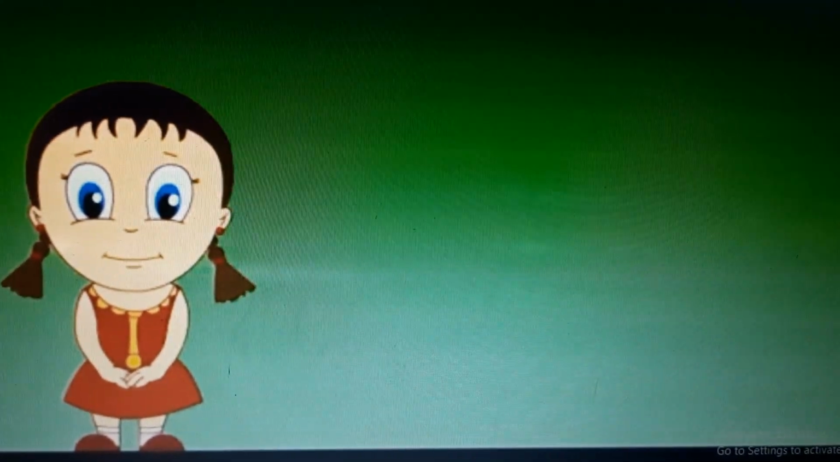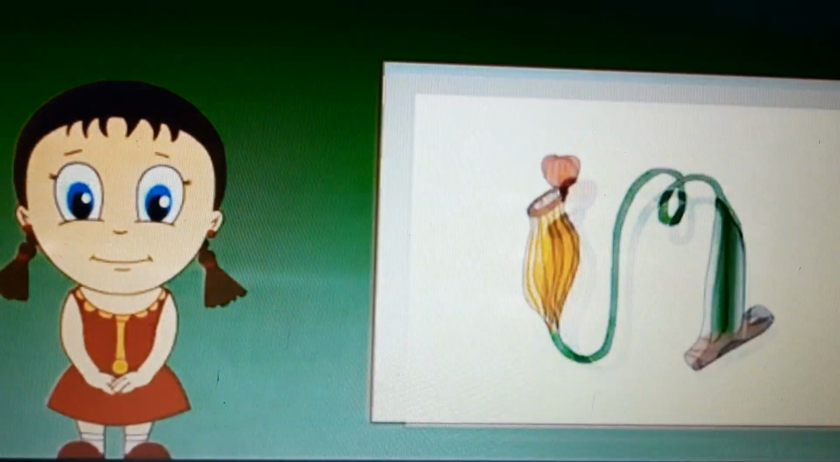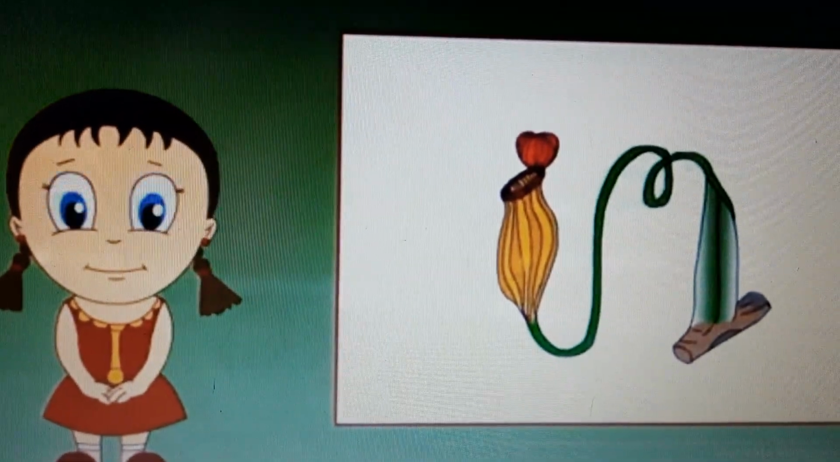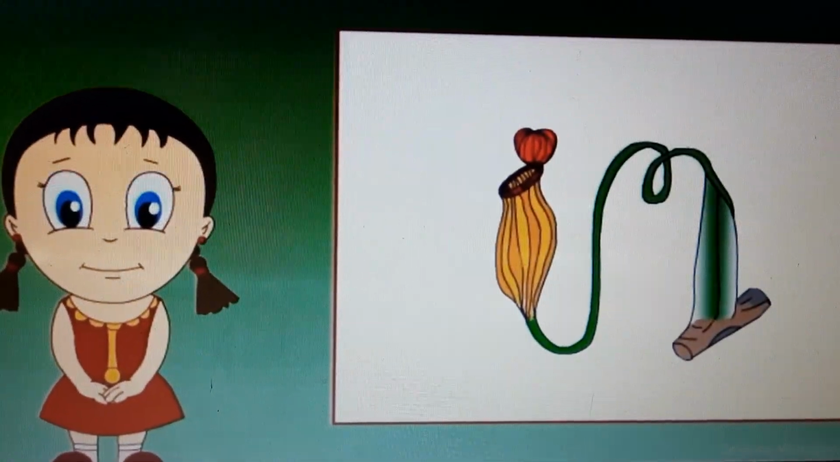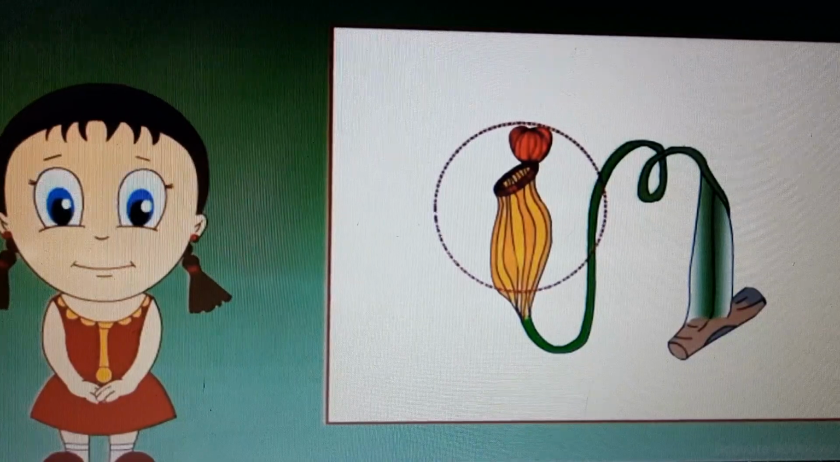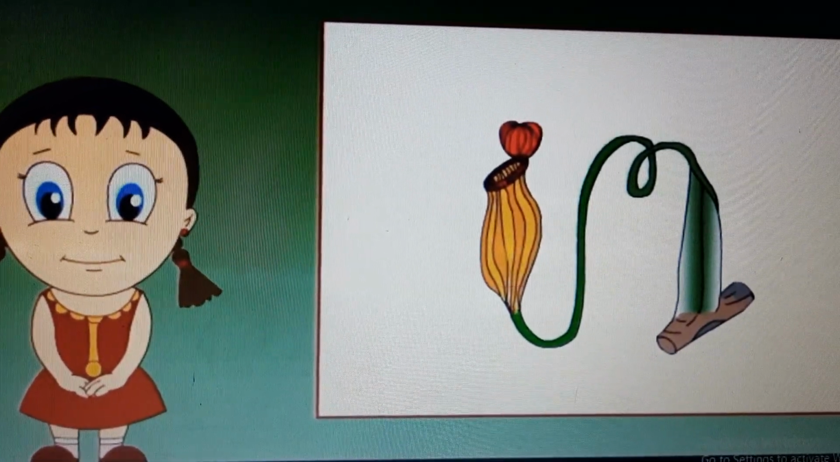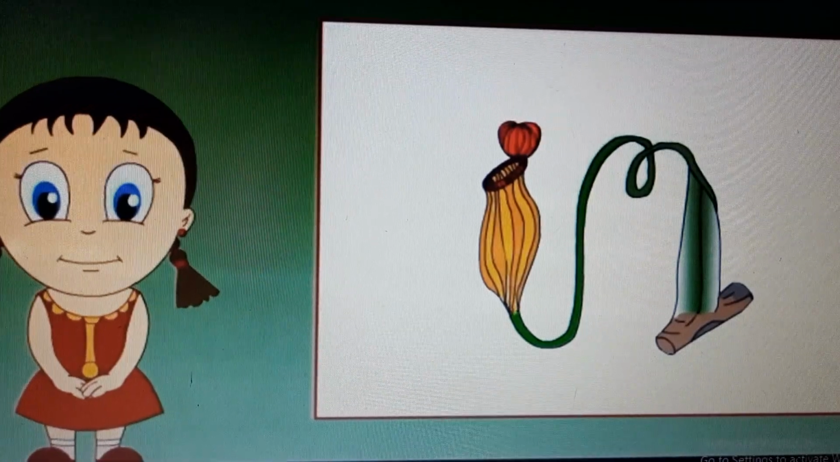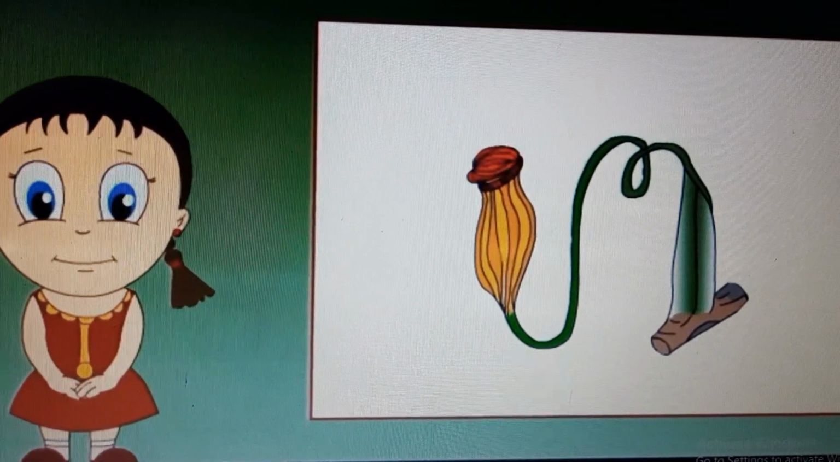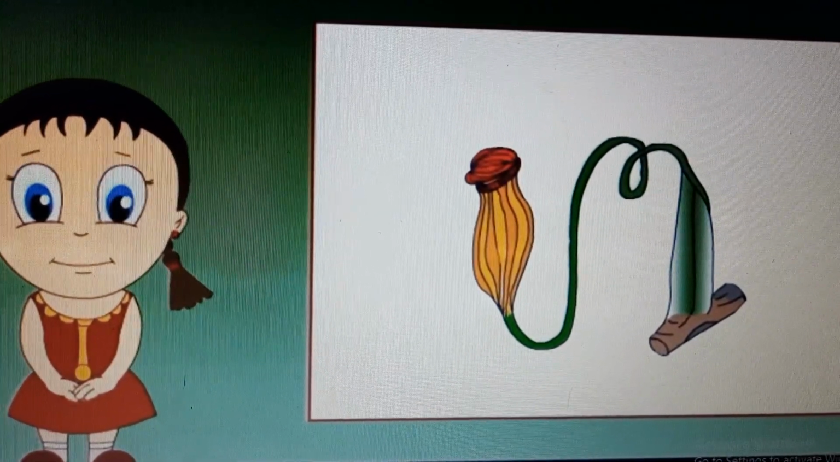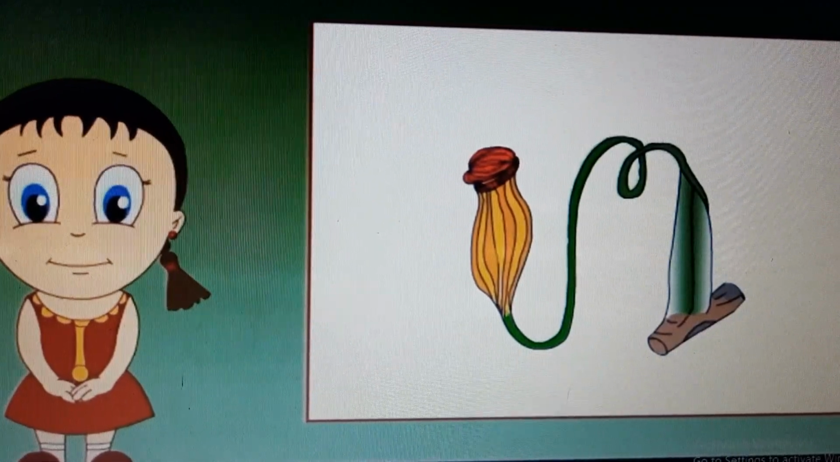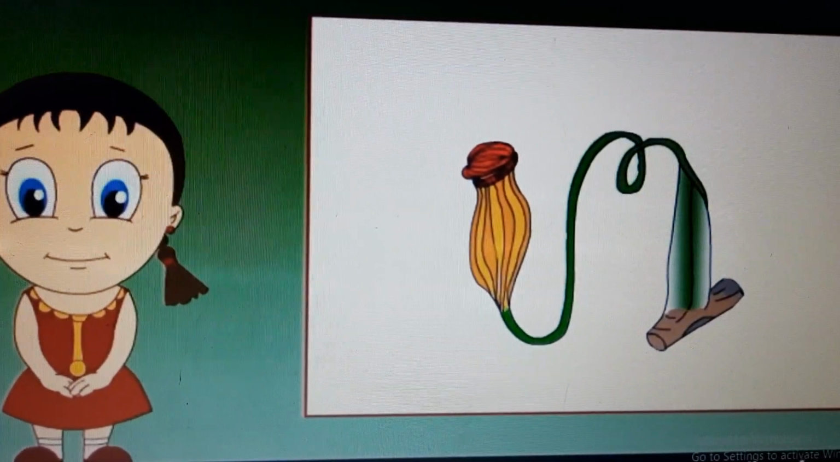How does a pitcher plant capture insects? In a pitcher plant, the leaf is modified to form a pitcher-like structure. When any insect sits on the pitcher, the lid is closed. It is then digested by the secretion of enzymes.